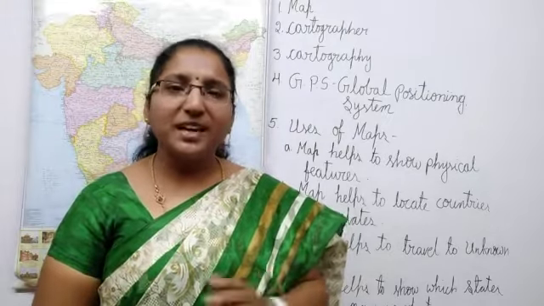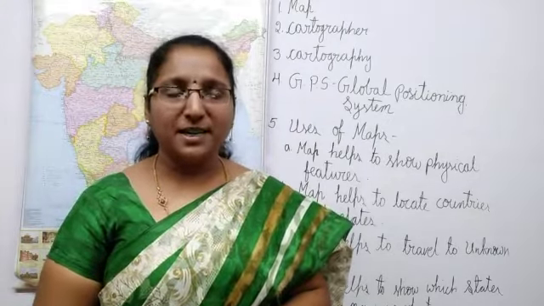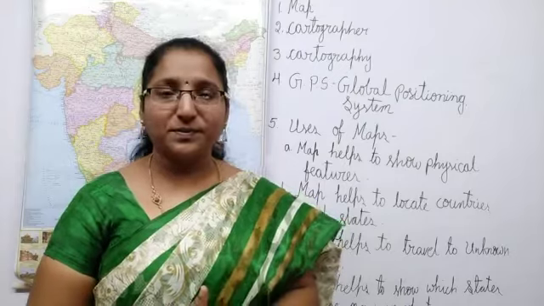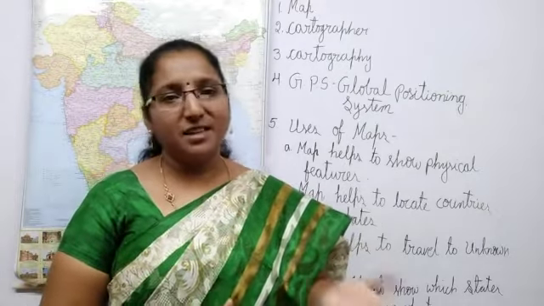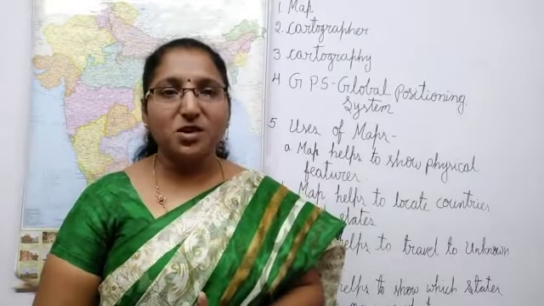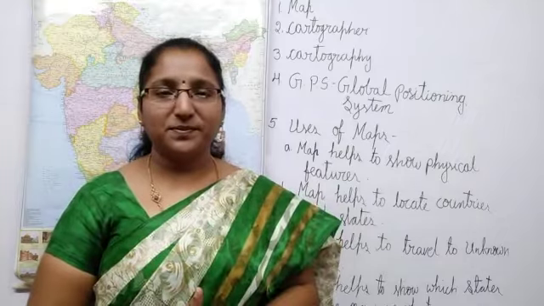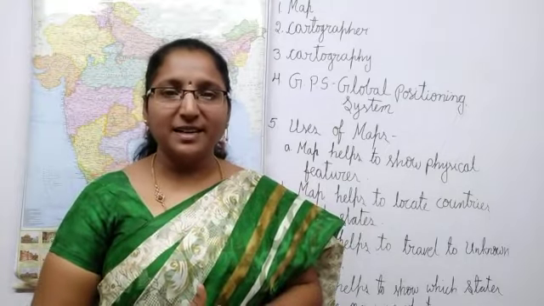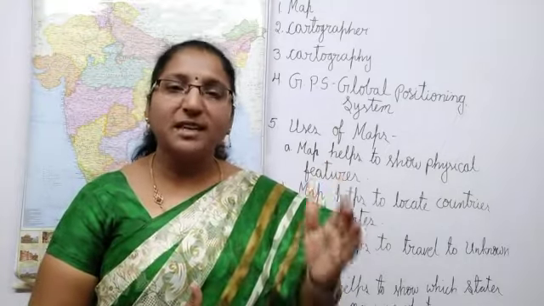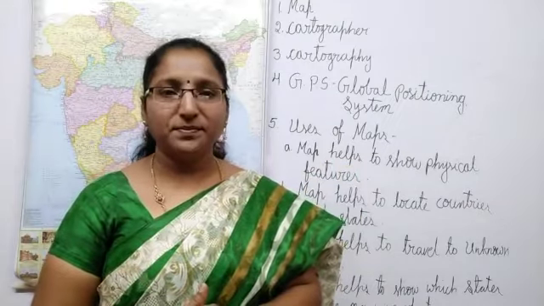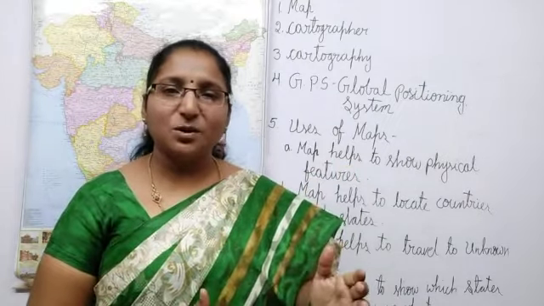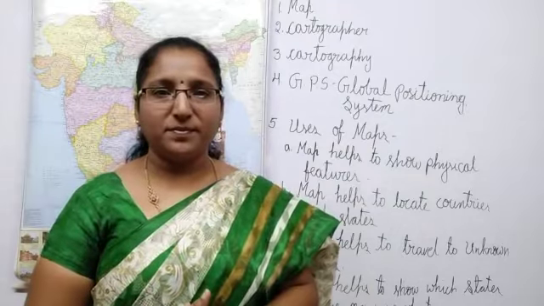Suppose your friend invited you for a birthday party. You want to go to your friend's home. If your parents know the address, they will take you. If they do not know the address, what will you do? You will turn on your mobile. Then you find the location in the mobile. Right children? GPS is also one kind of map.